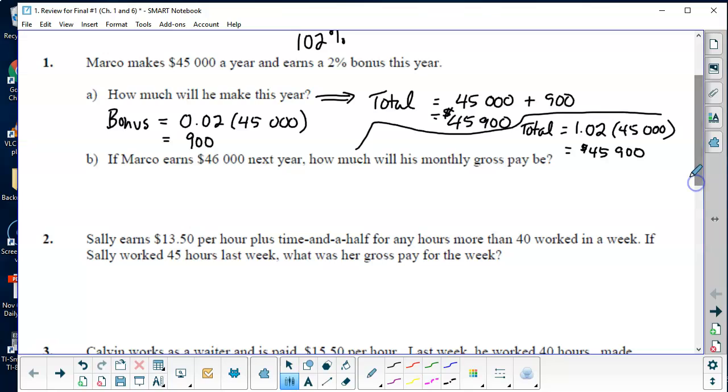Part B, if Marco earns 46,000 next year, how much will his monthly gross pay be? Okay, so remember that means there's no deductions taken off, so we don't have to consider income tax and all that kind of thing. So monthly, 12 months in a year, so we want to divide this by 12. So monthly pay will equal 46,000 divided by 12.